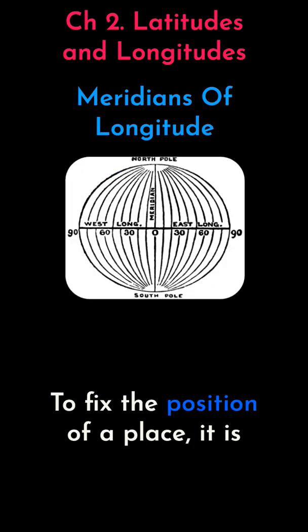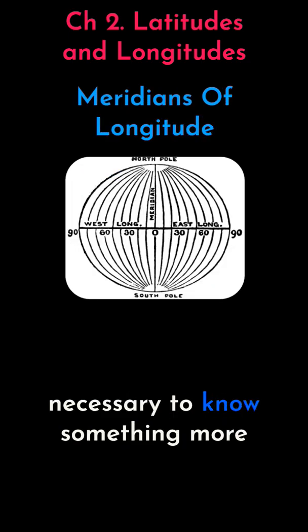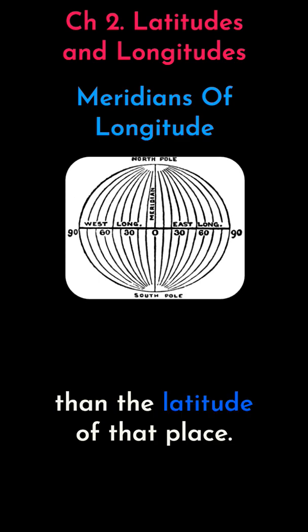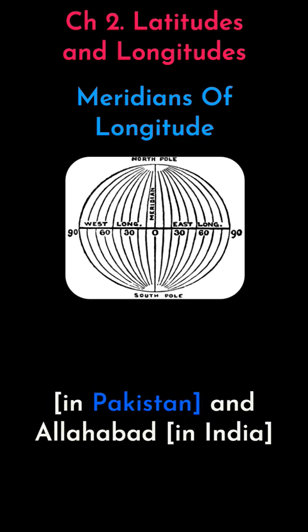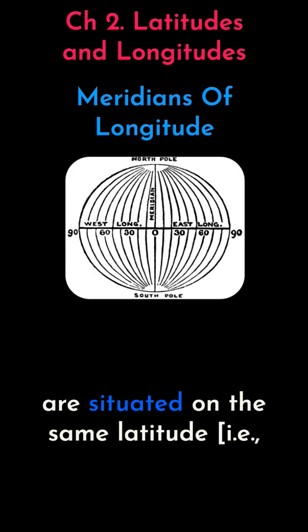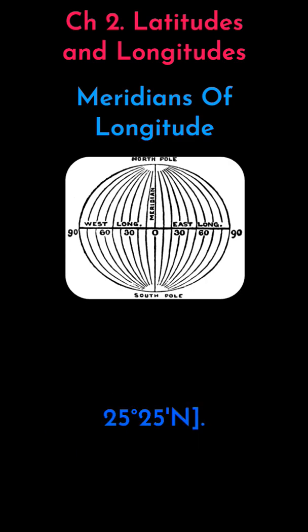To fix the position of a place, it is necessary to know something more than the latitude of that place. You can see, for example, that Hyderabad in Pakistan and Allahabad in India are situated on the same latitude, that is 25 degrees 25 minutes north.